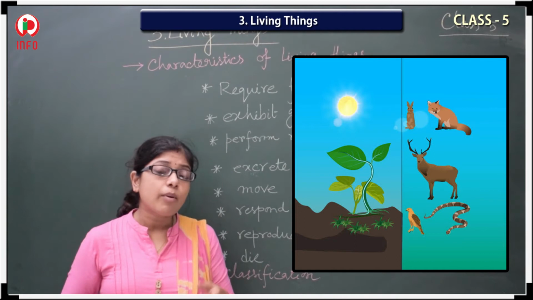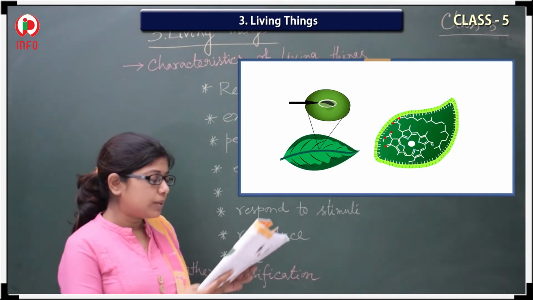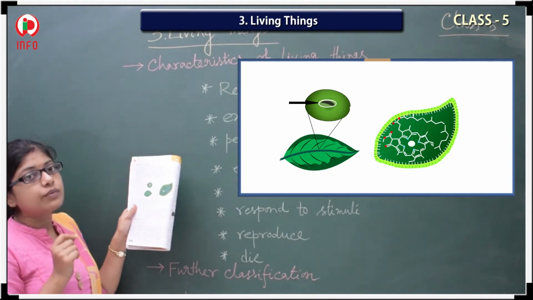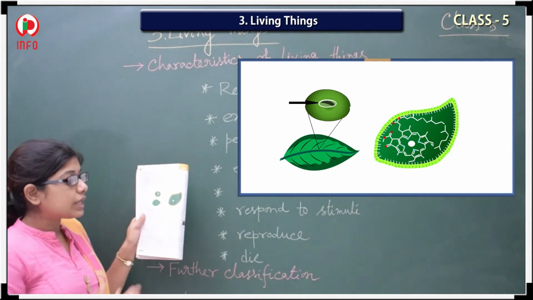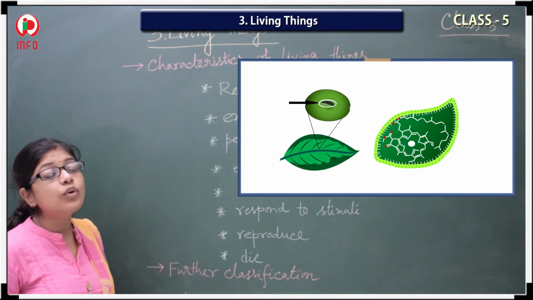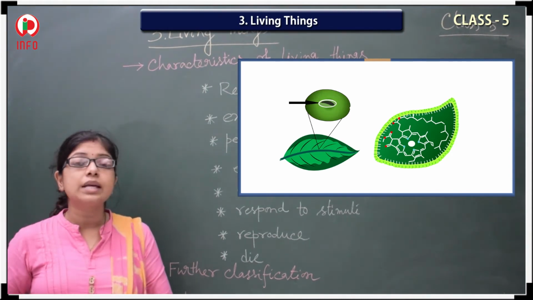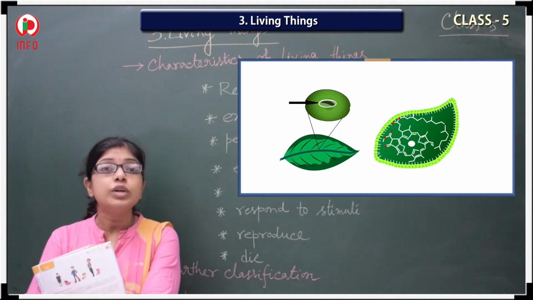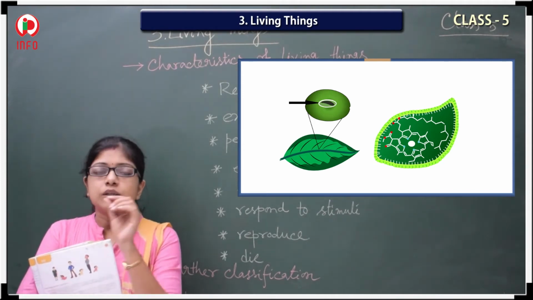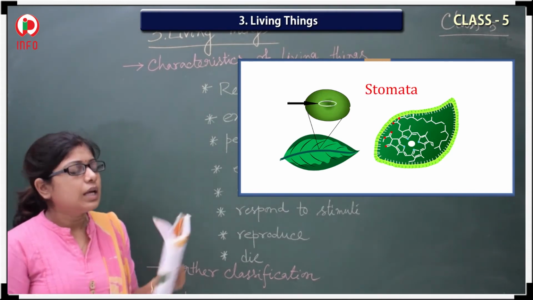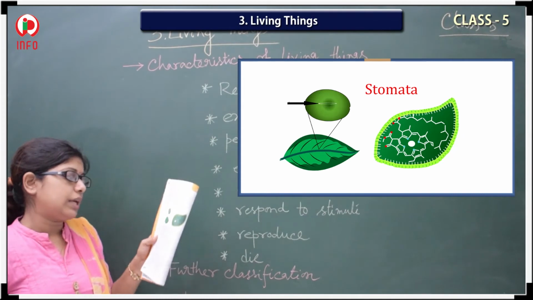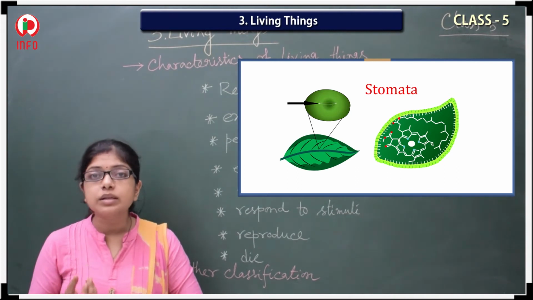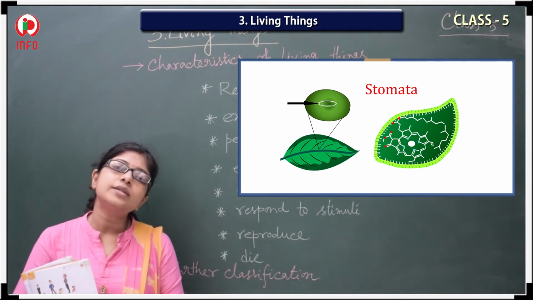How is it possible? Now have a look here. This is a picture of one leaf. In the leaf, the food is being synthesized. Trees are synthesizing the food in which part? In the leaf. If you look, very small pores are there, and they are called stomata.